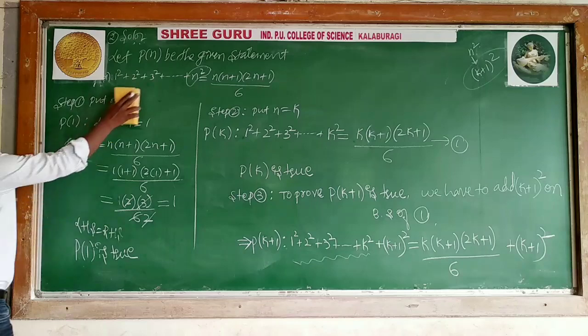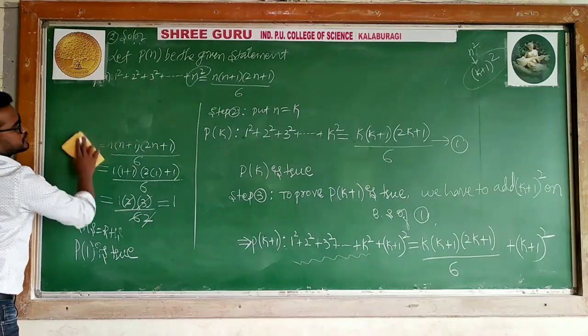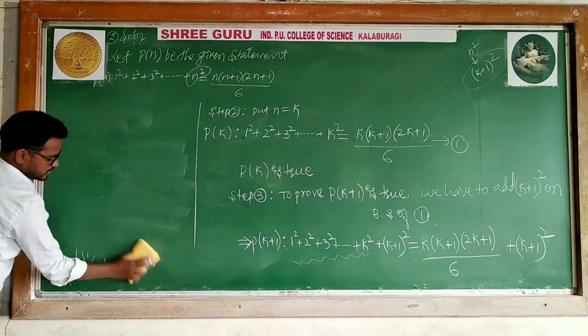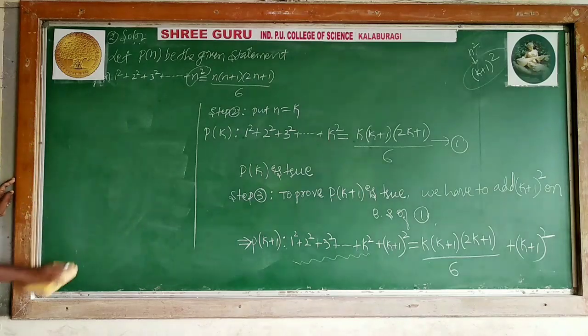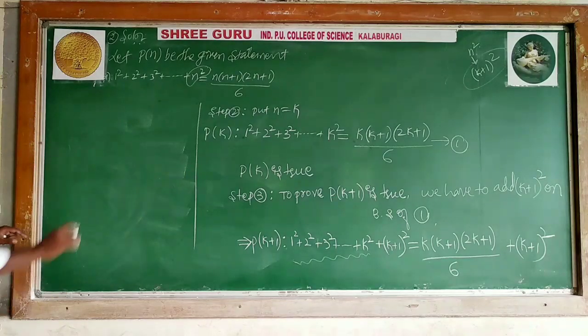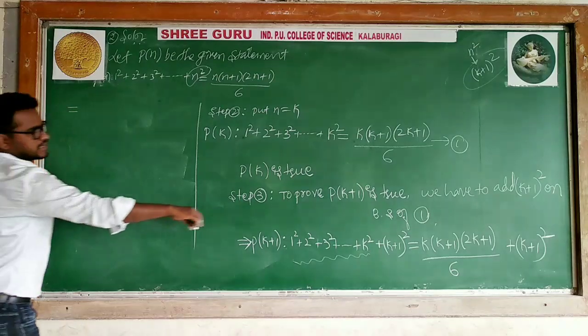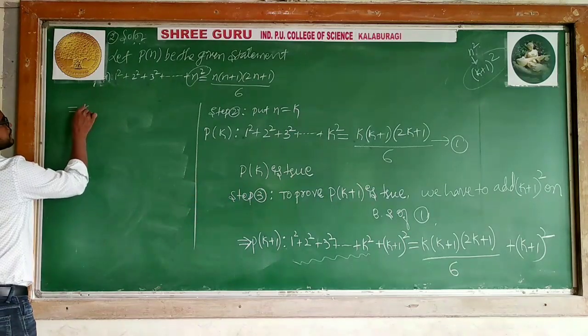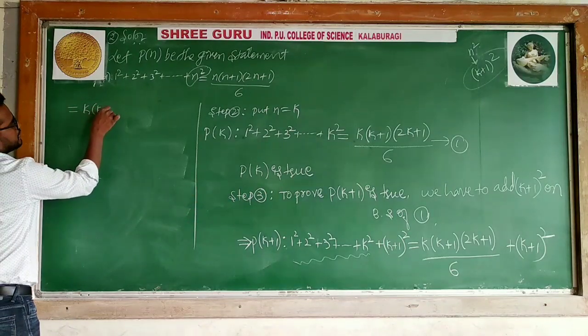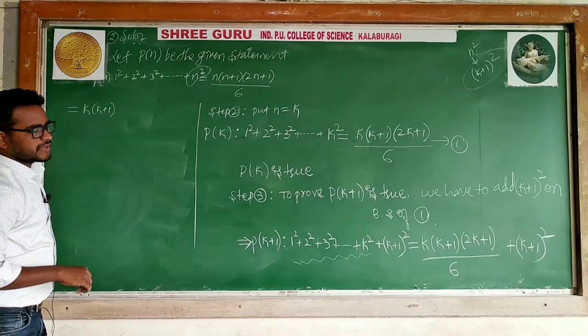Now, I will rub this. What we have to prove? Now I will continue here because there is no space. So I will write here. Yes. That I will write k into k plus 1, 2k plus 1,